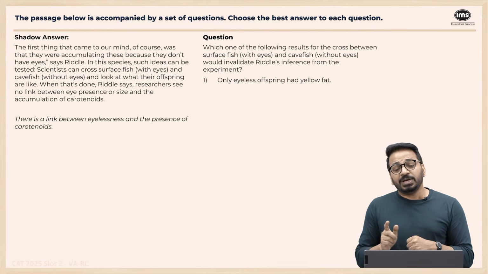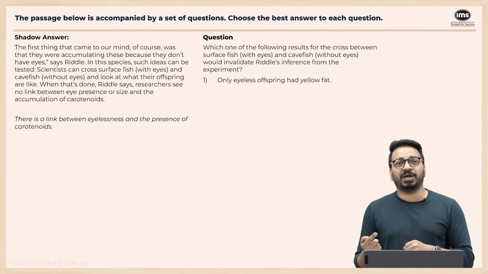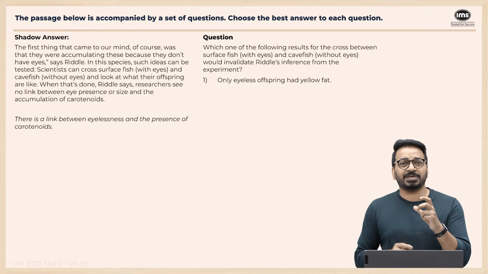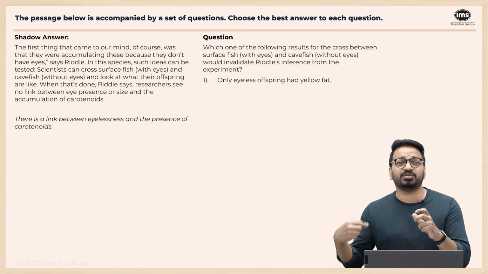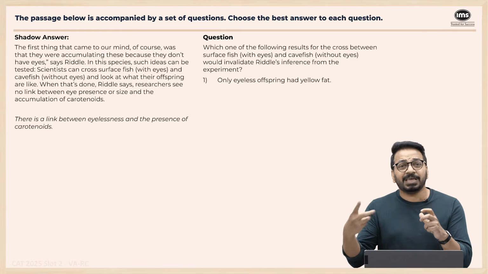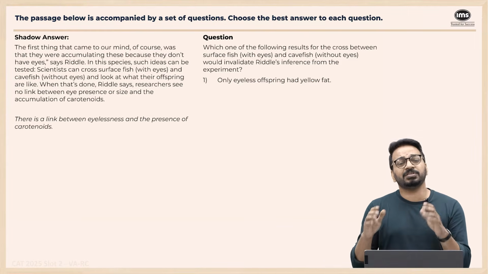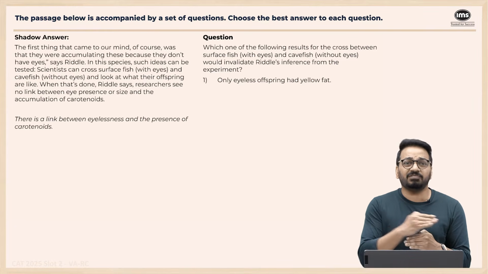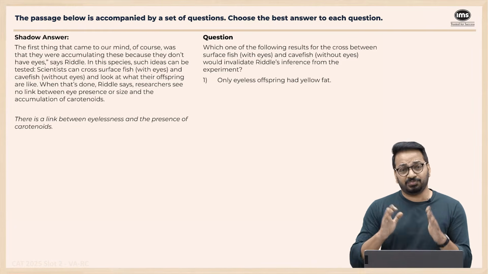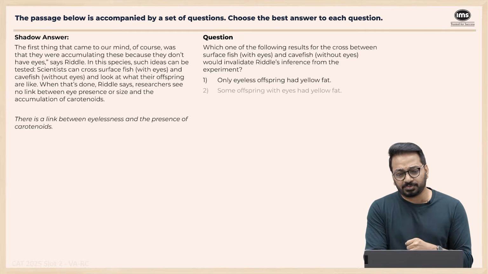Option 1, only eyeless offspring had yellow fat. Only eyeless offspring had yellow fat means yellow fat is an indicator of carotenoid levels. That means there is a link between eyelessness and carotenoid levels. So technically this would invalidate Riddle's inference. So we are going to keep this. Let's go to the other options.